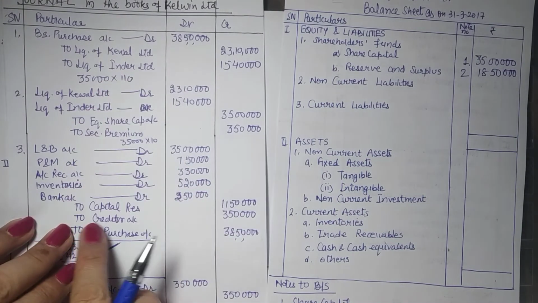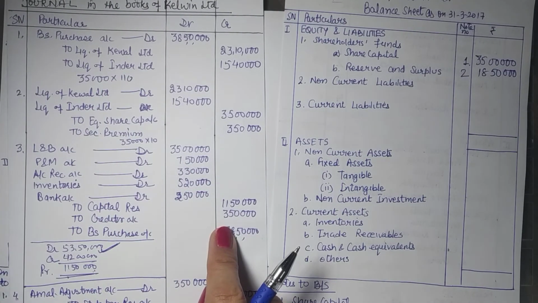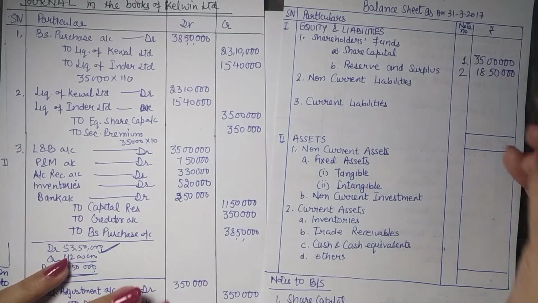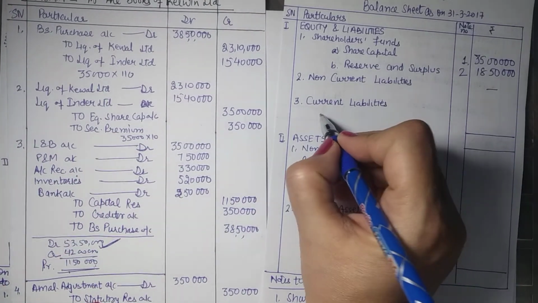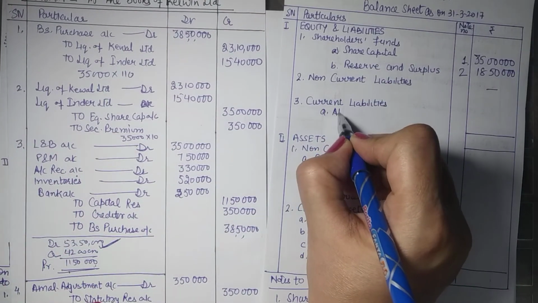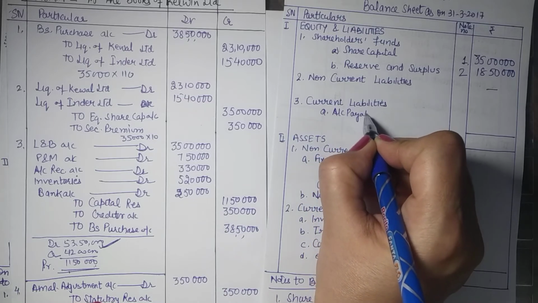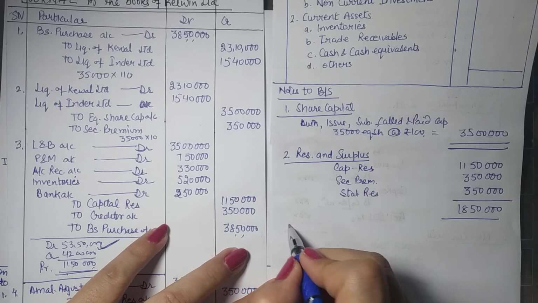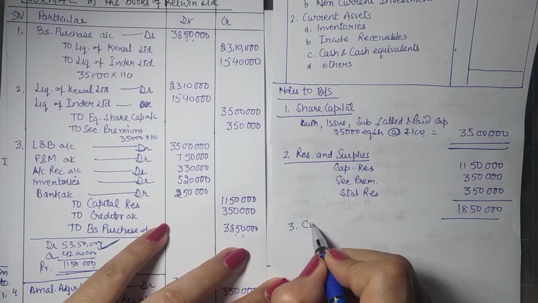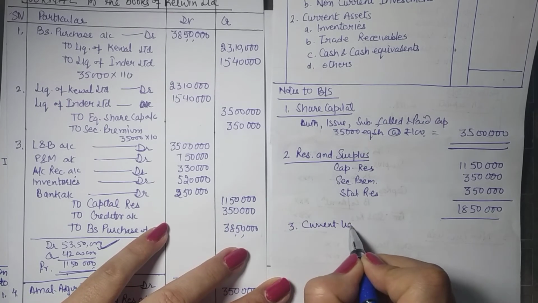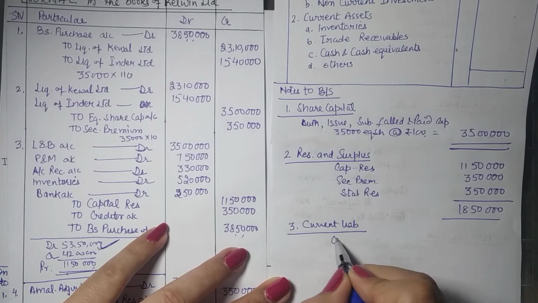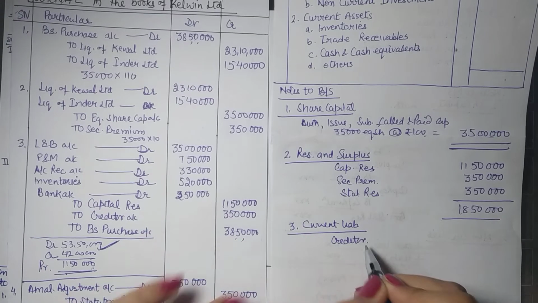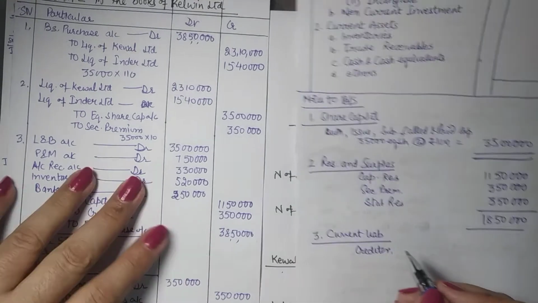It took over creditors as a liability. There was no other liability. So it is not here. Now current liabilities include accounts payable, creditors. So our third note will be current liabilities, creditors. So we have written here the combined amount 3,50,000.